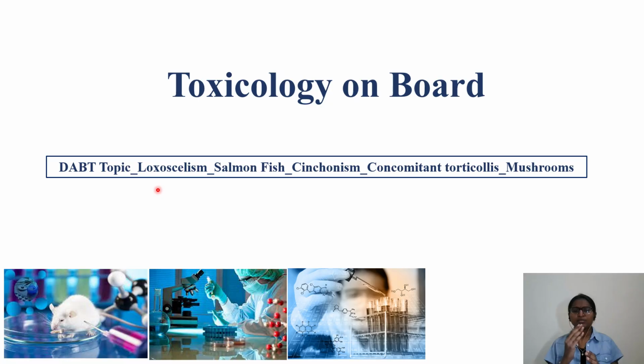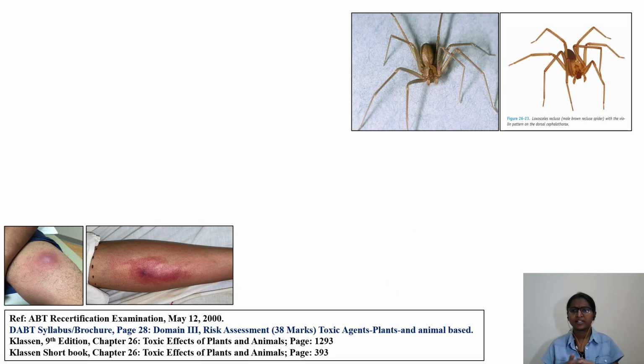Welcome to the channel Toxicology. Today we will be discussing another important DABT topic, that is loxoscelism. In that we will also discuss other options like salmon fish poisoning, cinchonism, which is caused by cinchona bark, and concomitant torticollis, as well as mushroom poisoning. These are also other things which will be there in the options. Let's directly dive into the question.